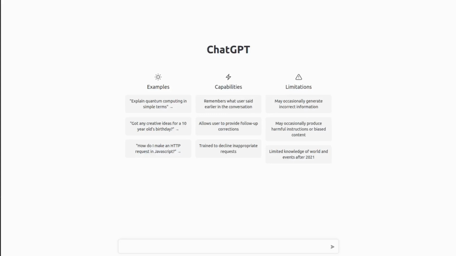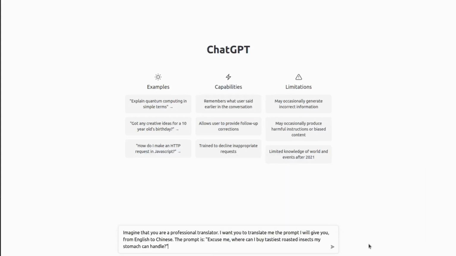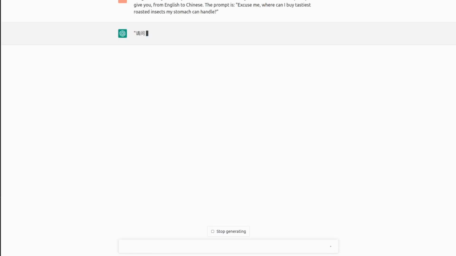We can also use ChatGPT for translation, same as we do with Google Translate. But the beauty of using ChatGPT for translation is that we can actually control the output. So we can specify in our prompt that we want it to be, let's say, simplified, or just generally control the level of simplicity or complexity of the output,